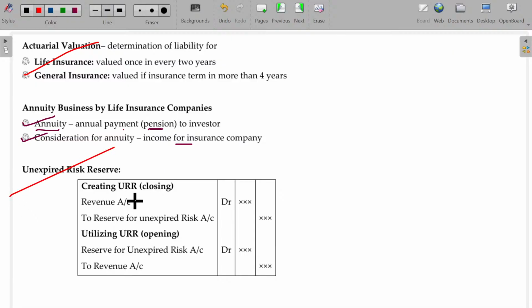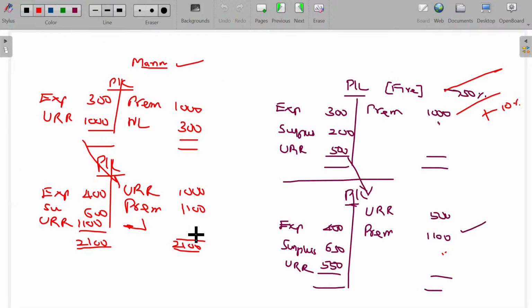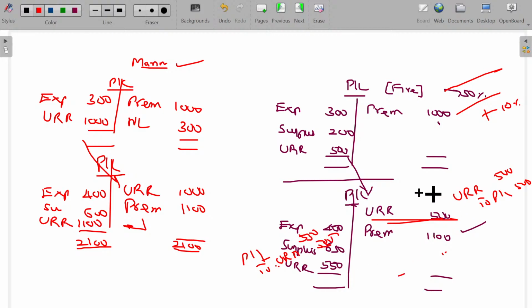So how can you pass the journal entry for the URR for closing as well as opening? Very simple, right? For the opening URR, the journal entry being URR account debit to P&L account or revenue account. For the closing, P&L account debit to URR. That's how you can pass the entry. Or you can pass a summarized combined entry also. 550, no, combined entry means you are increasing another 50 rupees only. You are increasing another 50 only. So P&L account debit to URR. Rather than passing these two entries, you can simply pass one entry this way also. Is that clear?